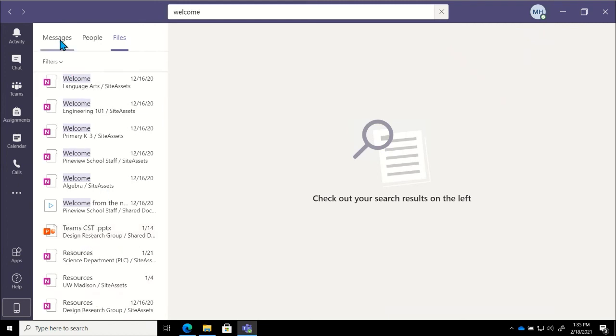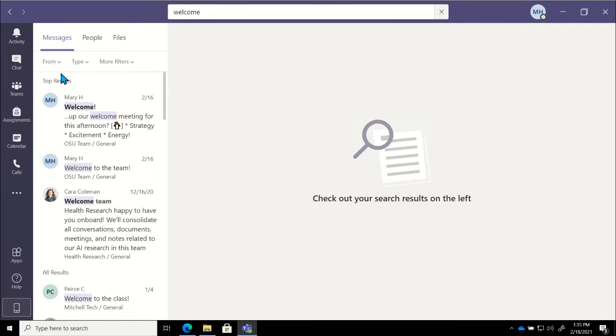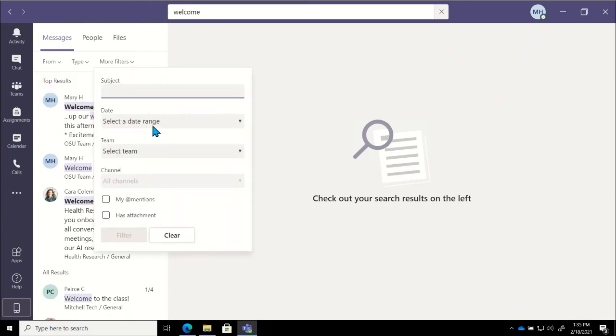Now, what's really nice about these results is I can filter them down because, again, the more we start to do in Teams, the more activity we have, the more results we're probably going to pull when we do a search. So if I was looking for a message from somebody specific, I can put in that person's name. If I go into more filters, I can even limit this to a specific date range. I can say I want to search a particular team or a very specific channel, or I'm looking for something where I specifically was tagged or mentioned. So you have some really nice ways to narrow that down.